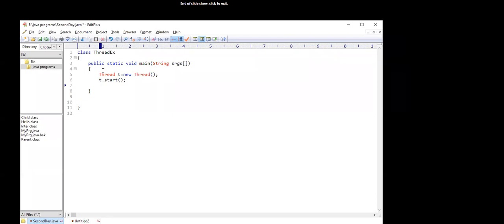Start is a method of the Thread class, and this start method automatically calls the run method. We have created an object of the Thread class and, with the reference variable, called the start method.